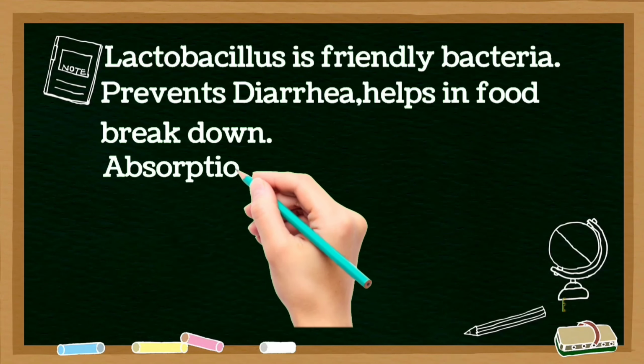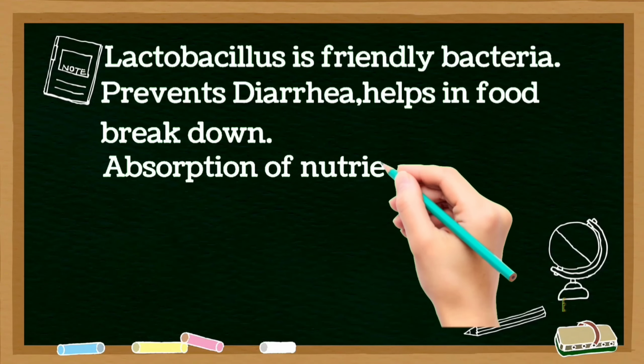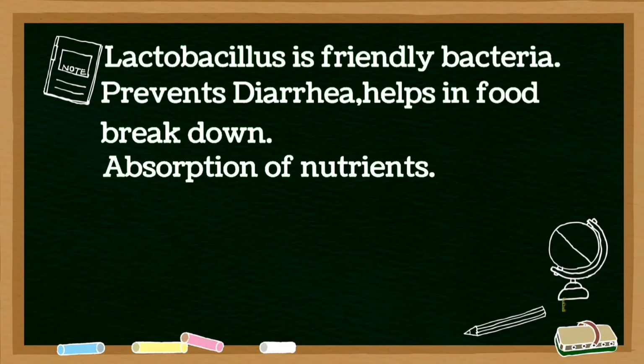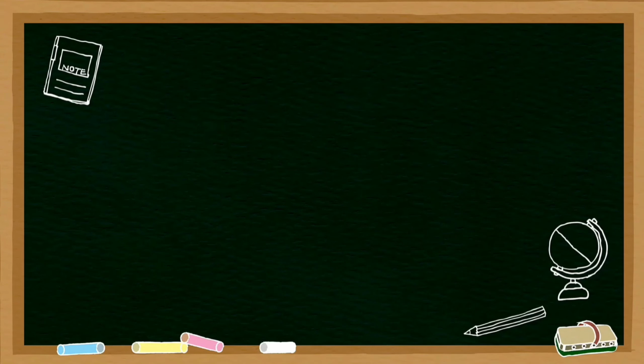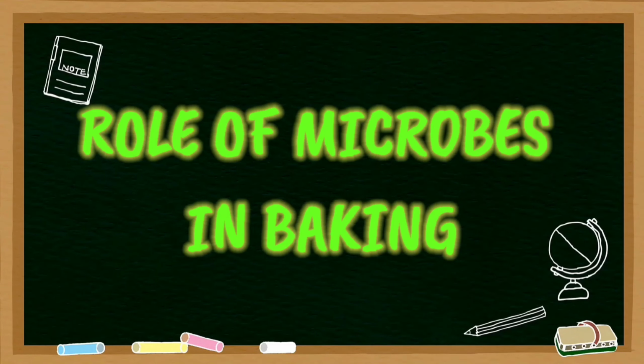The following changes lead to the formation of curd from milk. A small amount of curd as a starter is added to milk. Lactobacillus, which is present in that starter curd, converts sugar in milk, that is lactose, into lactic acid.